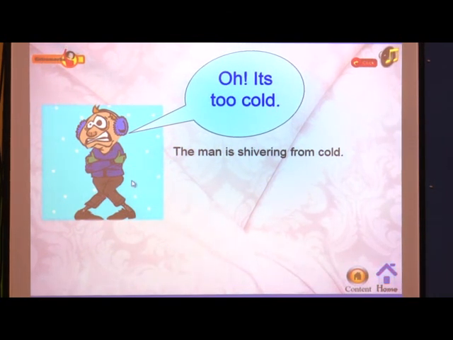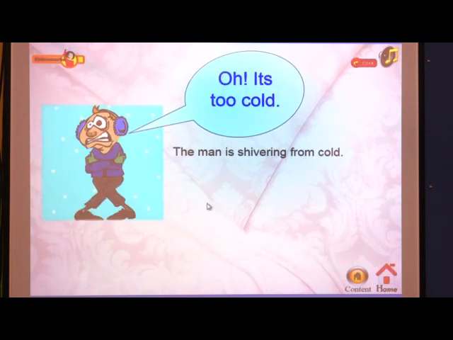So what do we have to do to protect him from cold? We have to give him clothes made from woolen or wool fiber. Then he will protect himself from cold. So this is our answer: to protect this man from shivering or from cold, we can give him woolen clothes.